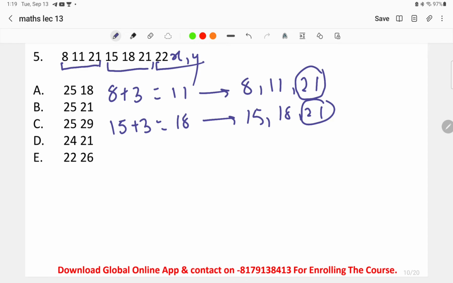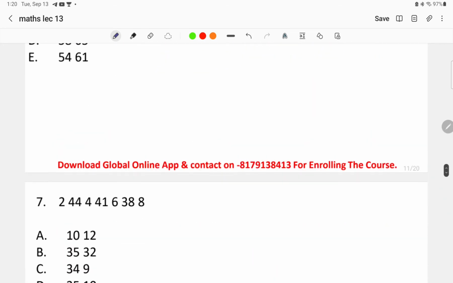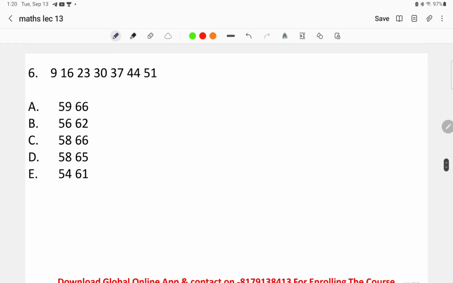Next, we find 22 is the next number. 22 plus 3 gives us 25. So it means 22, 25 and again the random number 21 that has been kept constant. So this will be the series that comes in the next pattern. The missing numbers over here will be 25 and 21. That is option number B, the right answer to the question. Moving on to the next question: 9, 16, 23, 30, 37, 44 and 51 is the series given here.